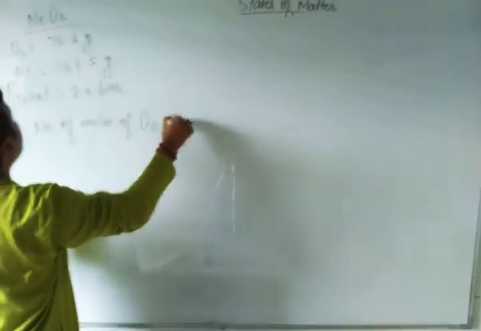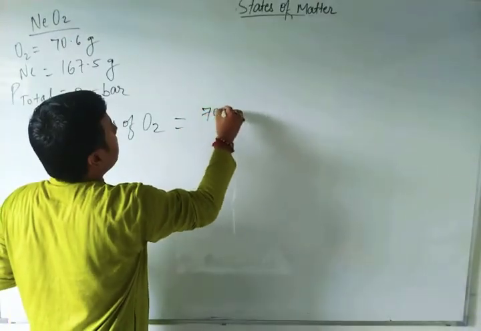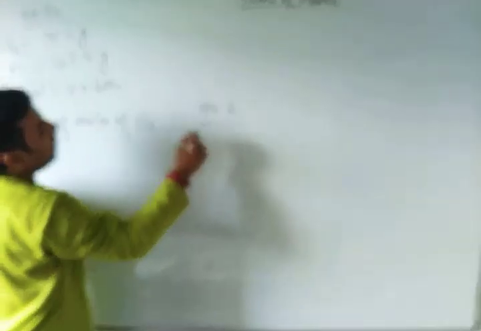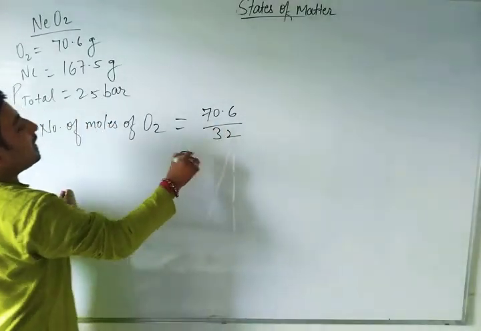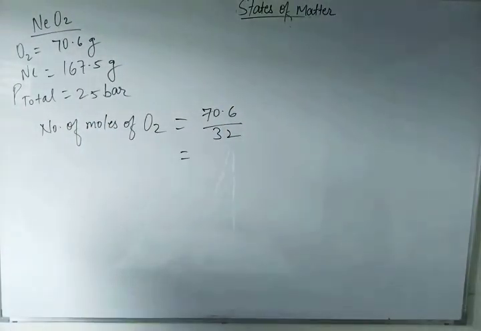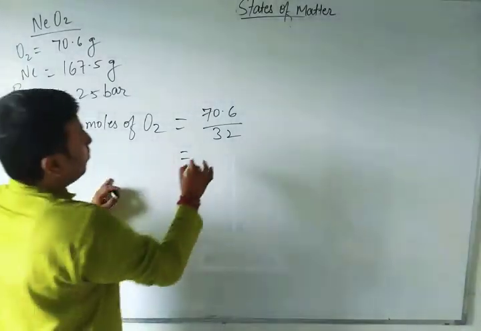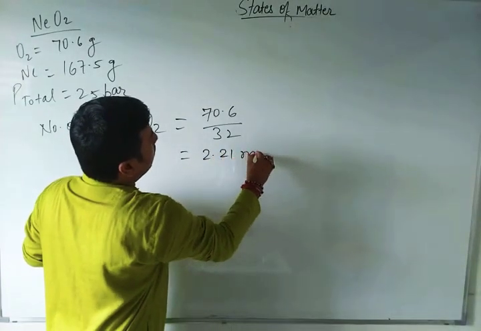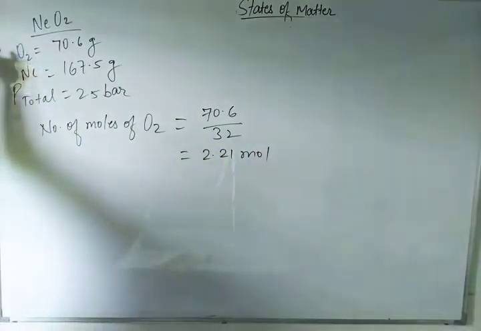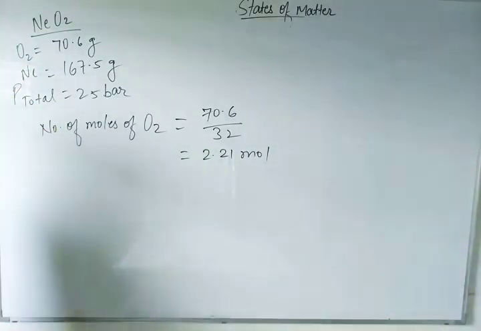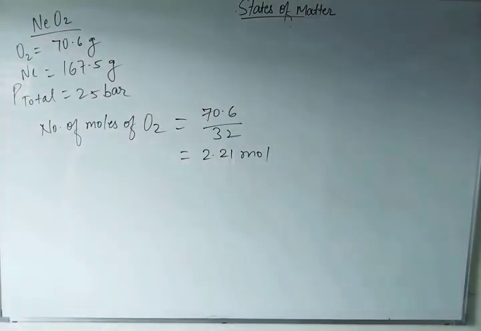So here the given mass is 70.6 and the molar mass of oxygen is 32. If you divide 70.6 by 32, you will get the value 2.21 mole. Number of moles, as we have done in the mole concept.